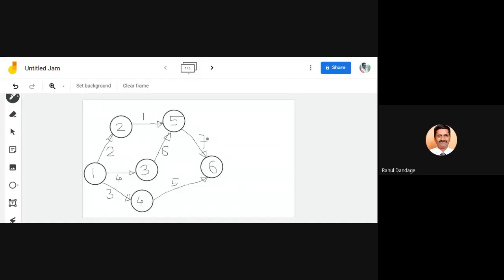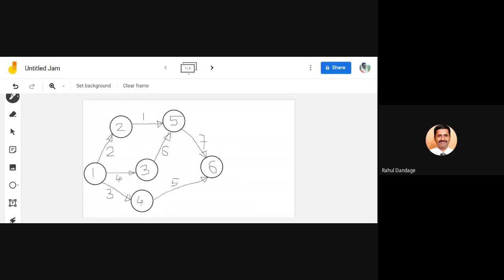So I request other students also, you go for the calculation and you can cross check these values, whether you have got these values for the expected time or the activity duration using TO, TM and TP.